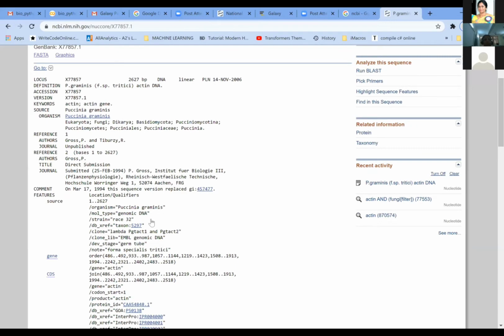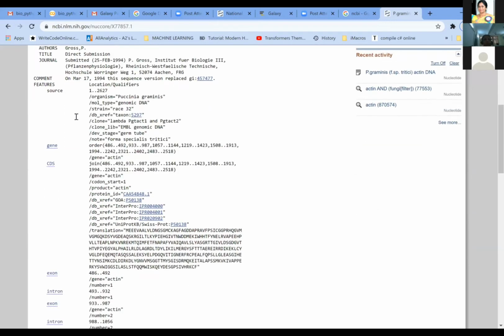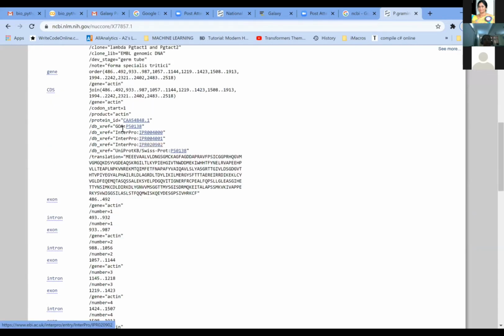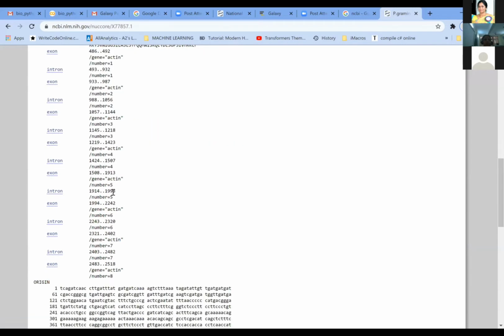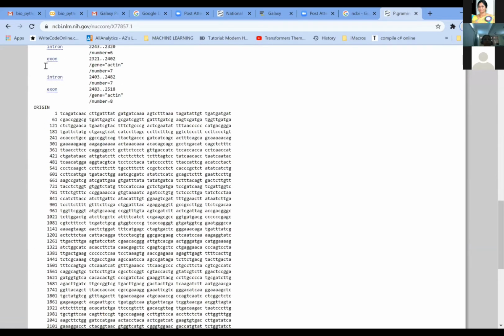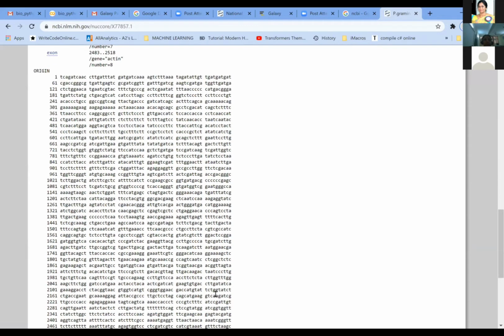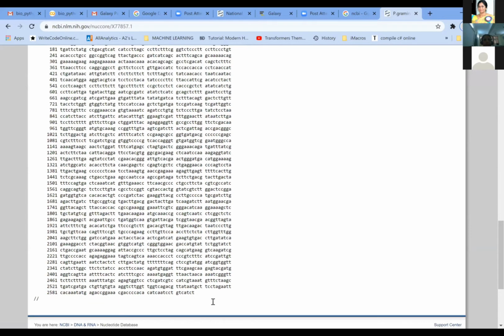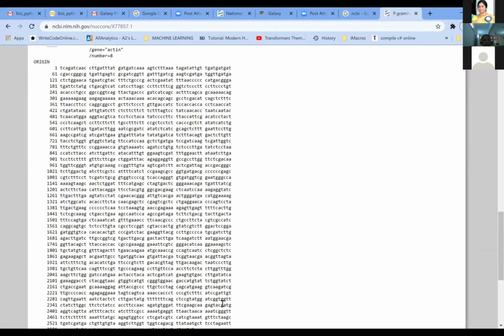And here, if you scroll further down, you have the different coding sequences and the exonic regions, the intronic regions, all are listed out in this. And this is the entire sequence of the actin DNA of this particular organism. So we can use this particular thing for your purpose.